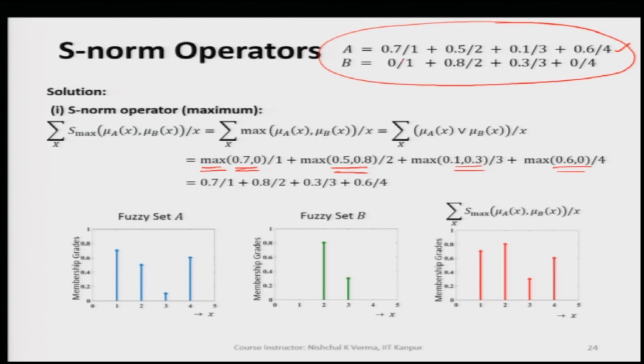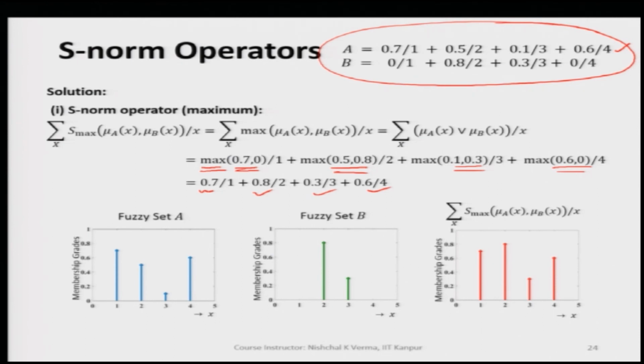So, for 1 the max membership value is 0.7, for 2 we get 0.8, for 3 we get 0.3, and for 4 we get 0.6. So, this way we get 4 elements of the resulting fuzzy set.